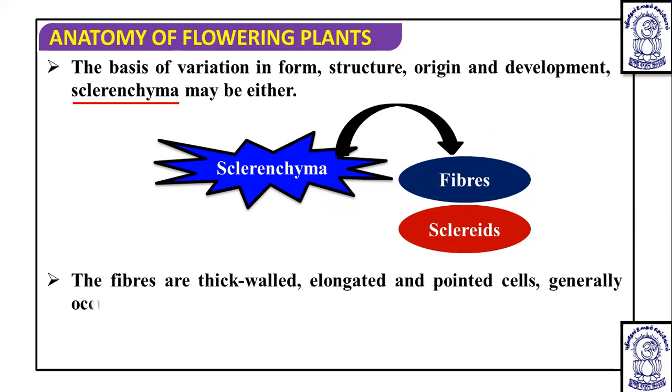If we talk about the fibers, these are dead tissues. They are mechanical tissue, so they are going to provide mechanical support, and they can be fibers or they can be sclereids. If we talk about the fiber, the fiber is obviously thick walled. They are named fibers because they are elongated and have pointed cells. And one more important point, these fibers generally occur in groups in various parts of the plant.